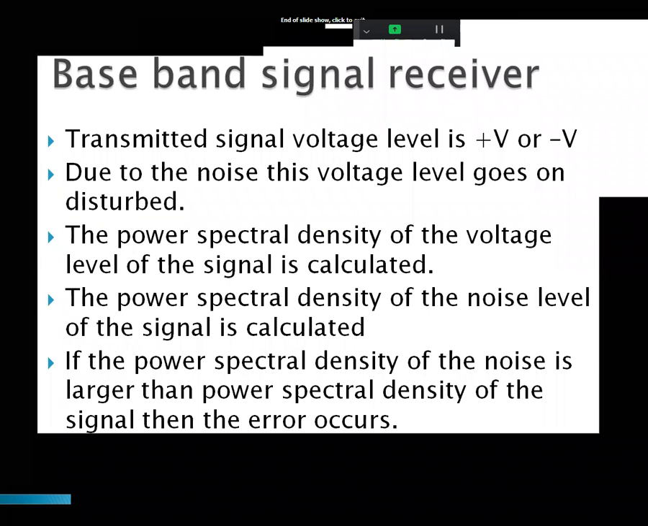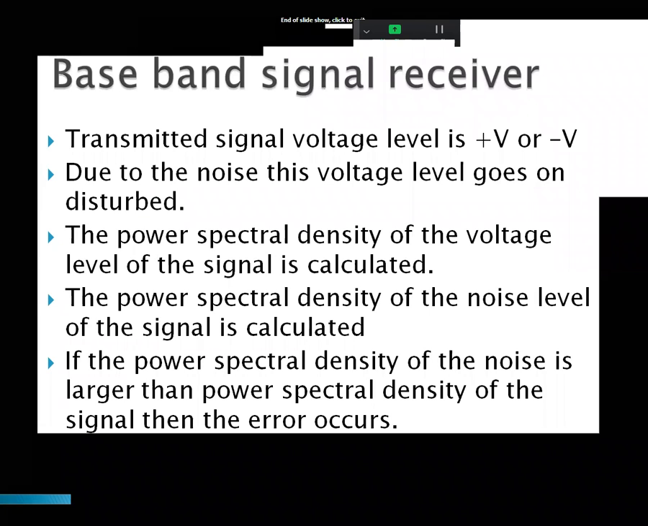There should be an error that occurs. If the power spectral density of the signal is greater than the noise, the signal is received correctly at the receiving end. If noise dominates the signal, then the signal level alters. The signal level alters means a positive level is altered to negative, and a negative level is altered to positive. Then a 0 is received instead of a 1, or a 1 instead of a 0. That should be received. Is it not?